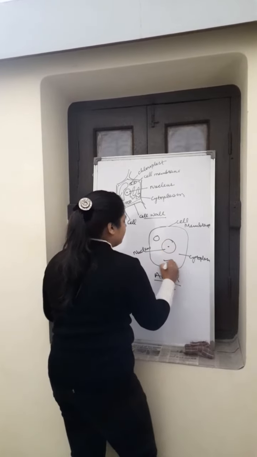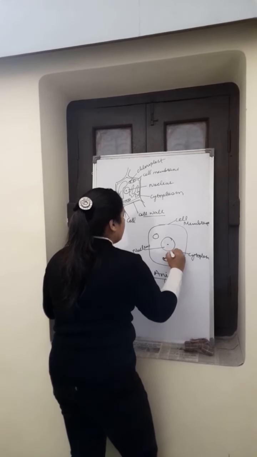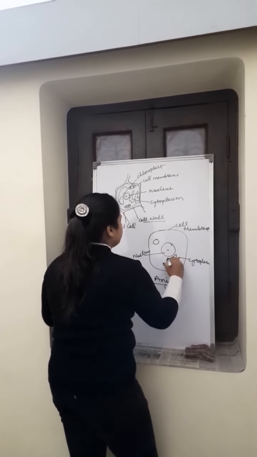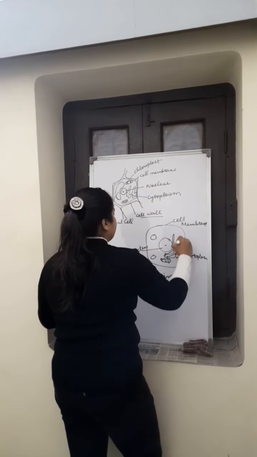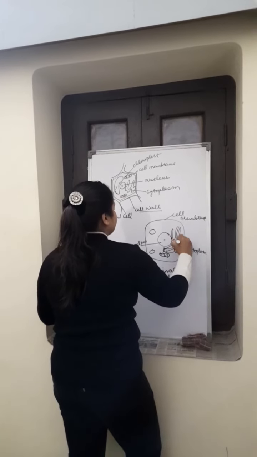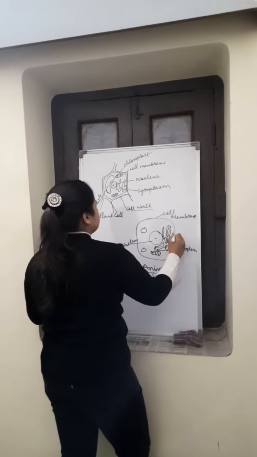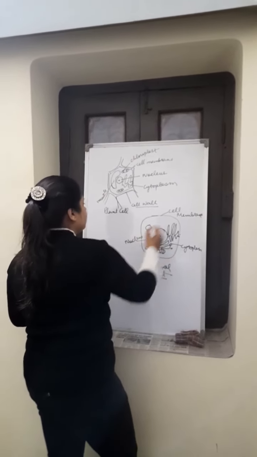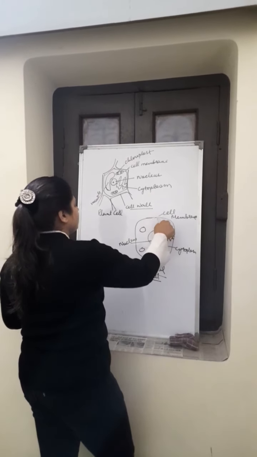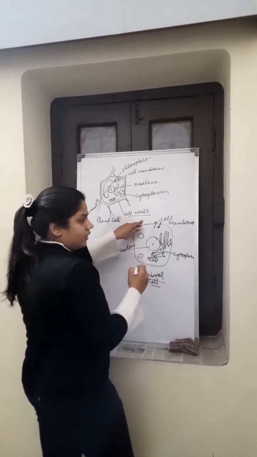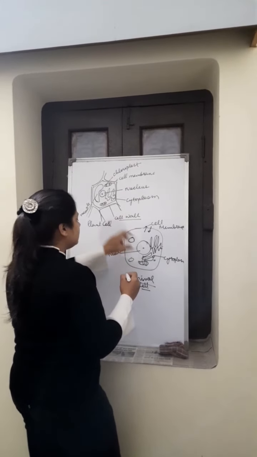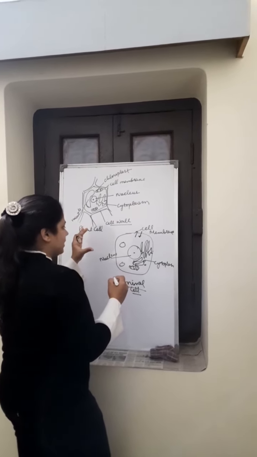It has other organelles like mitochondria, Golgi apparatus, vesicles. Then it has endoplasmic reticulum, which connects this to this. The basic function of the cell membrane is that it helps in the transport of materials from inside and outside of the cell. Nucleus is the main brain of the cell.